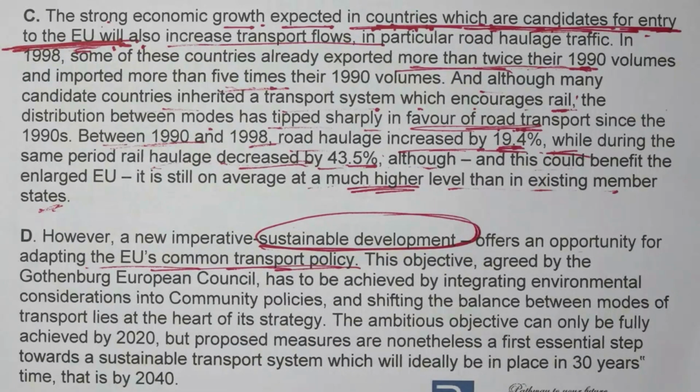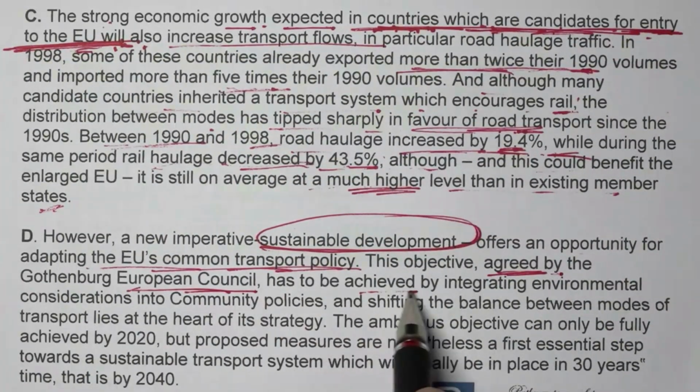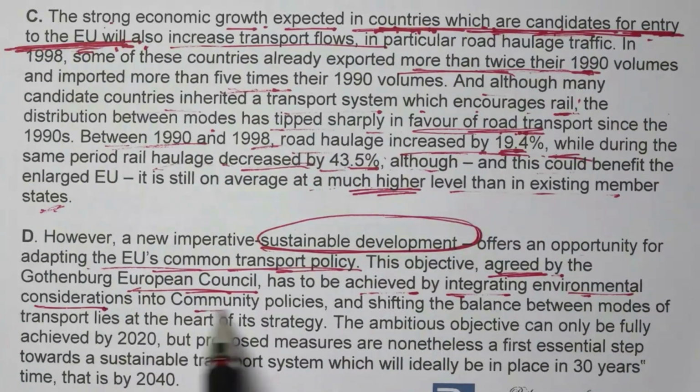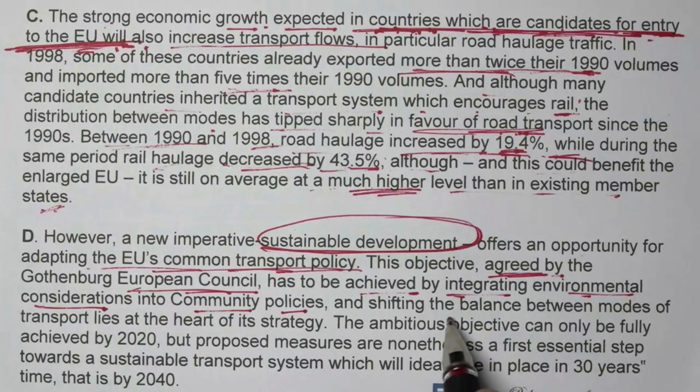This sustainable development objective agreed by the Gothenburg European Council has to be achieved by integrating environmental considerations into the community policies, and shifting the balance between the modes of transport lies at the heart of its strategy. Now how will sustainable development happen?